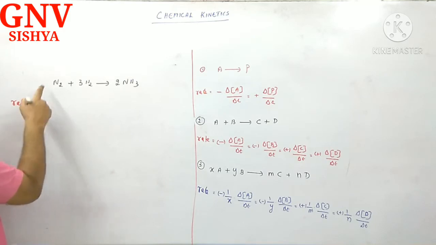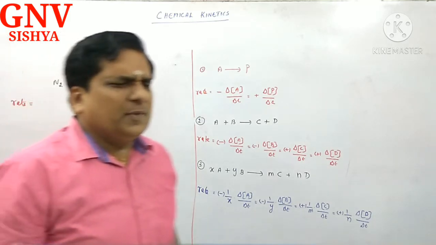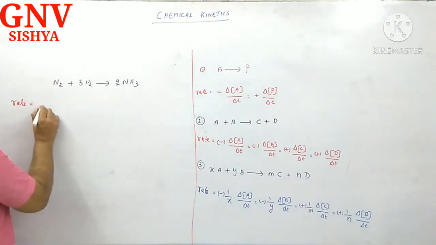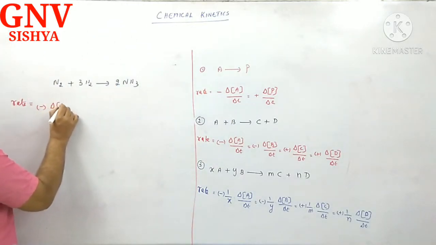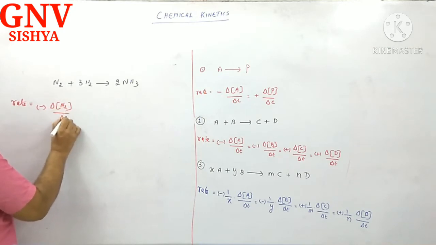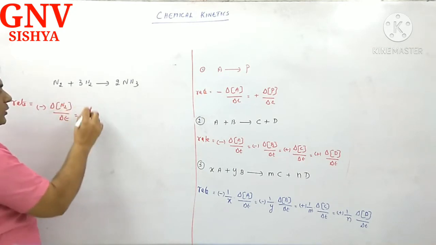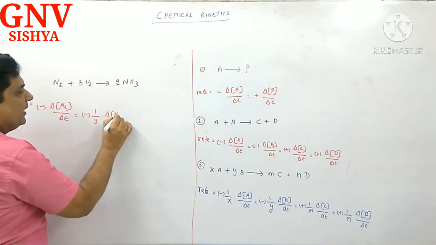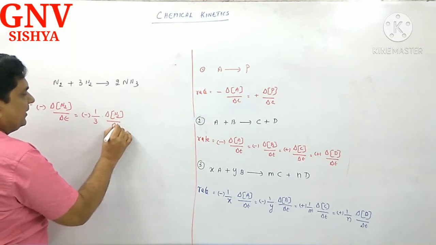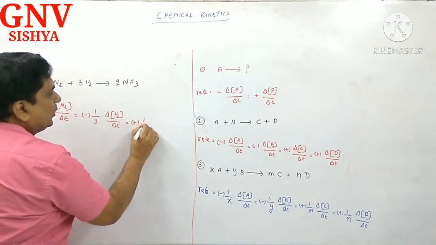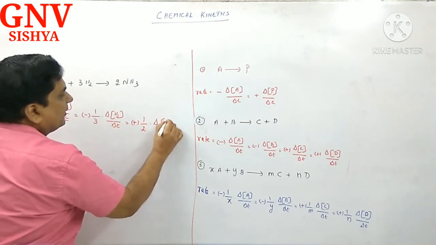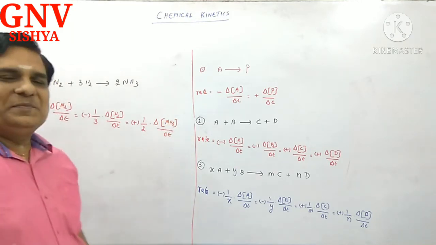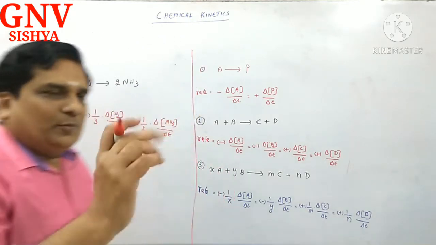Rate is equal to, here 1 mole. Don't be over smart. Minus 1 by 1. Correct? Don't do that. So, minus delta N2 divided by delta T is equal to, this is 3, so minus 1 by 3 delta H2 divided by delta T is equal to plus 1 by 2 delta NH3 divided by delta T. You will be given full marks. Correct? Next, one more example.